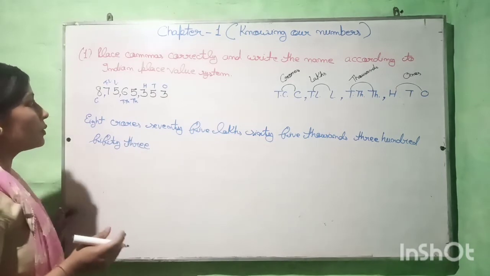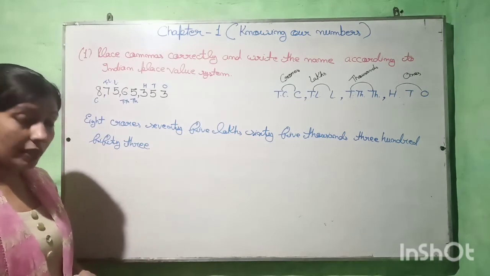So like this we have to write the number. Write the name of the number.